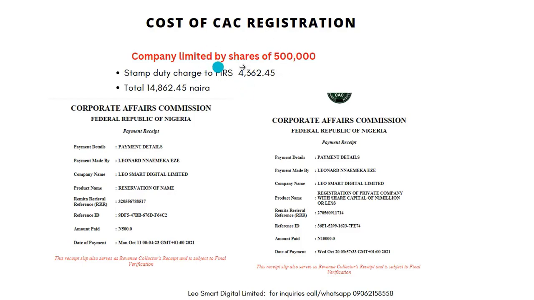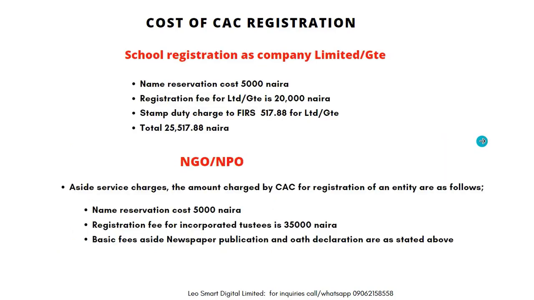Then you can even do it for 500,000 share capital, and you'll be spending less than 15,000 naira to register this company. So this is my company that was registered. I spent about 4,000 for the stamp duty. Stamp duty is paid to FIRS. That's why you do not have the receipt here. It's only the remitter receipt I usually get. So when you add everything, it's less than 15,000 when you do it yourself. And people charge even 50,000, 40,000.